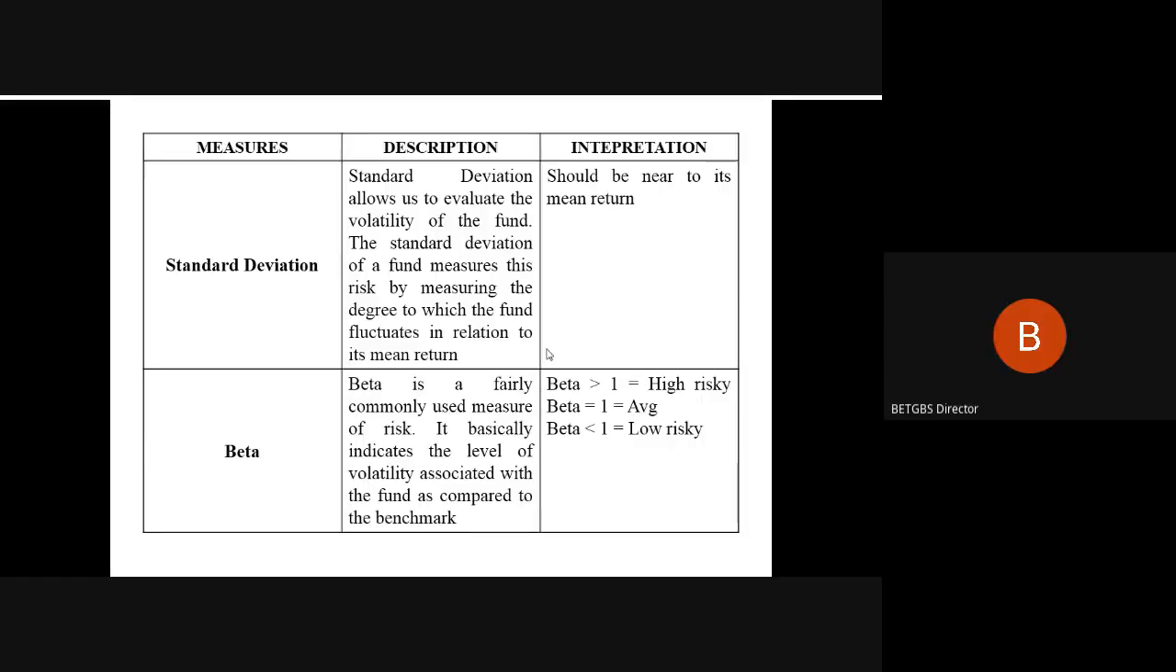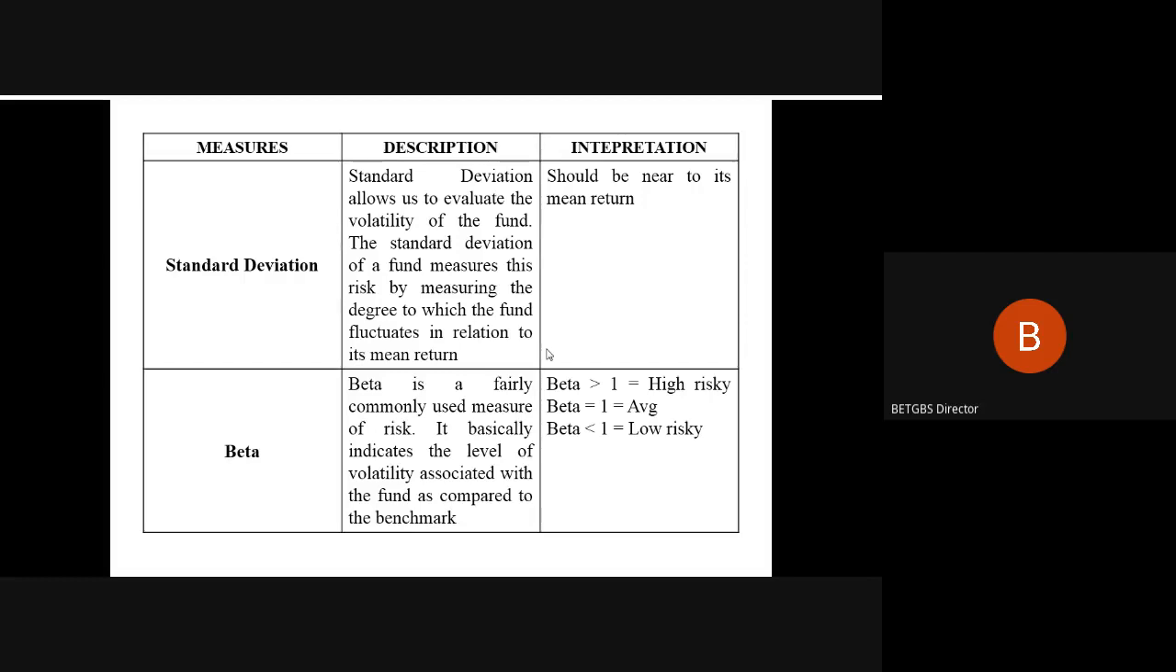So the Treynor ratio considers beta as systematic risk or relative risk rather than the total risk considered by Sharpe. Now further, we discuss what standard deviation and beta are all about, and why it is important to consider both of them. Standard deviation allows us to evaluate the volatility of our fund. It is nothing but the fluctuation or deviation realized by our asset.